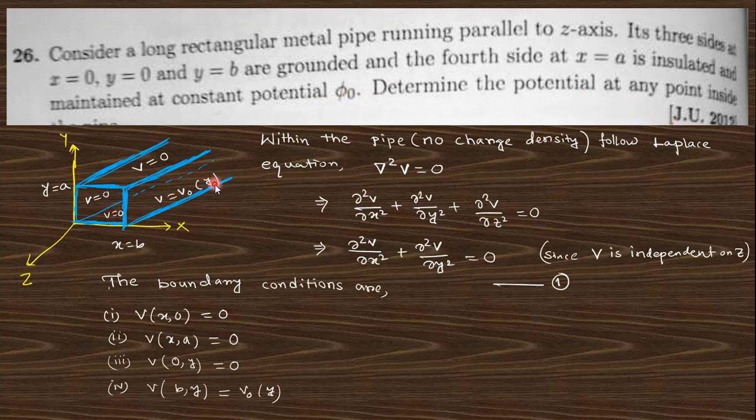This question is actually asked in the DJ Griffiths book with a different notation, where the potential notation was v. The two questions are similar, just the notation is different. So this is the Laplace equation, and for z independence it is in x and y, and these are the boundary conditions.